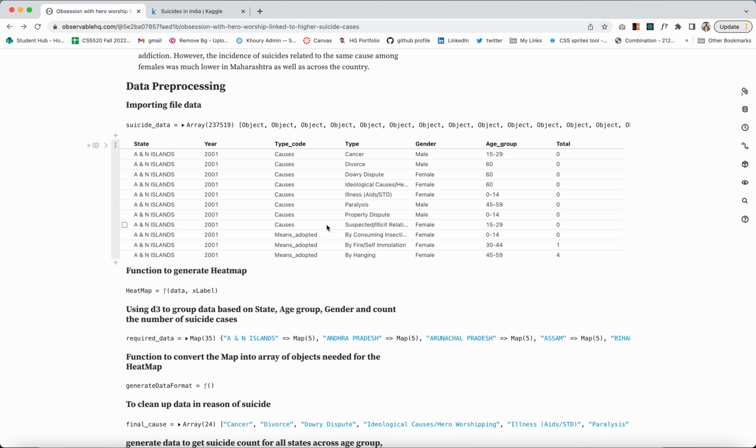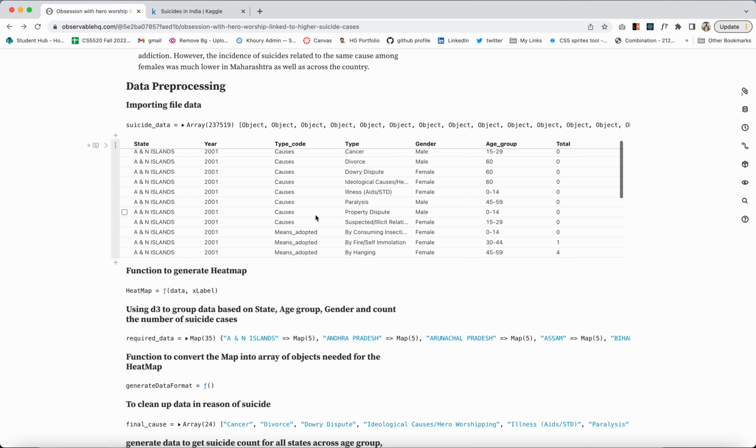I had done some data pre-processing. In the case of type code, I had taken only the rows which contain causes and the rest were all discarded. So I performed some data pre-processing in order to show this data.